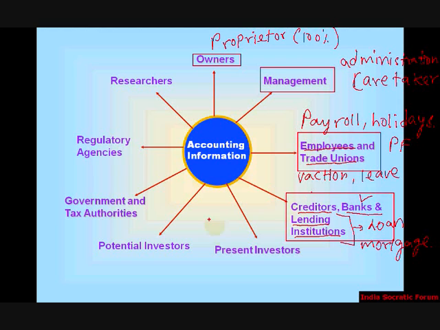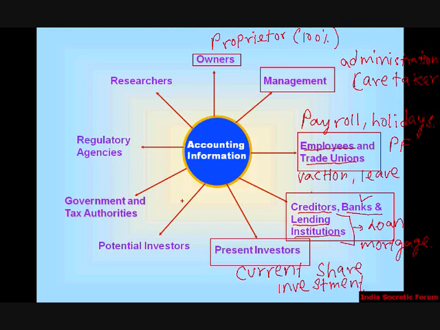Then the third group who need accounting information is present investors, the current investors. What is meant by investors? Investors are people who hold shares in the company, or some people who have invested in the company in many ways, such as preferential.